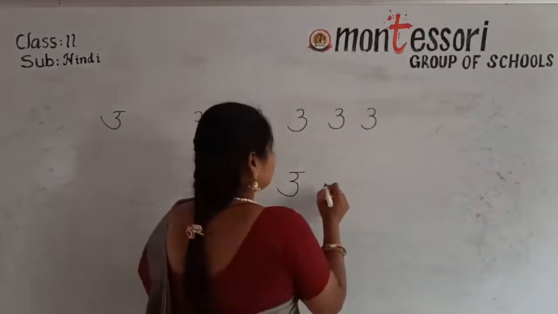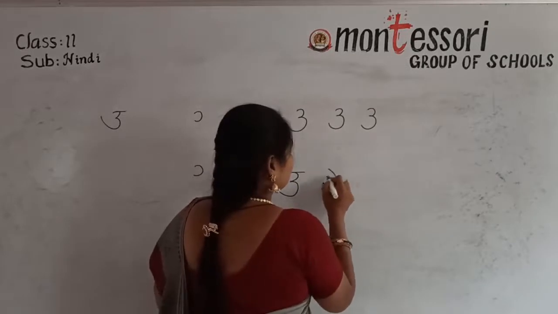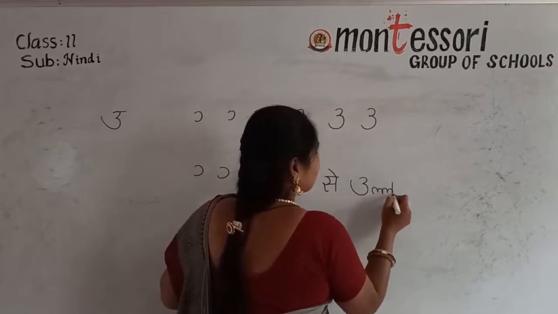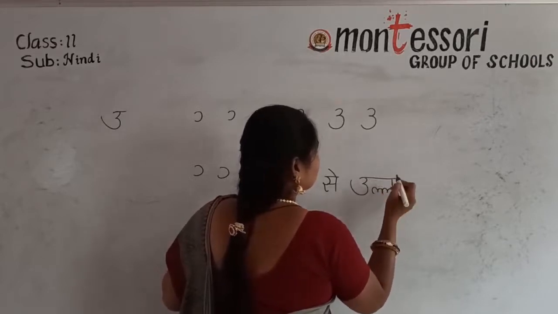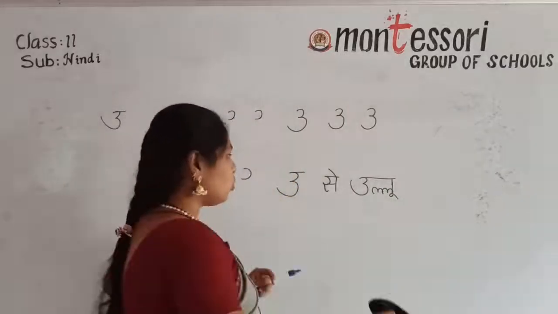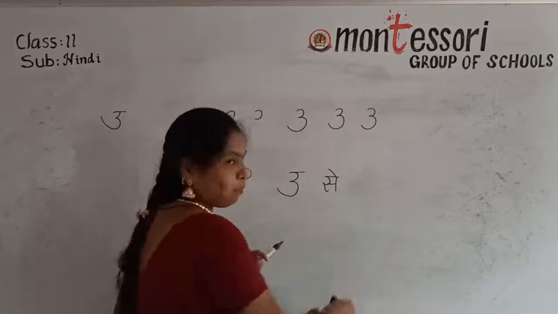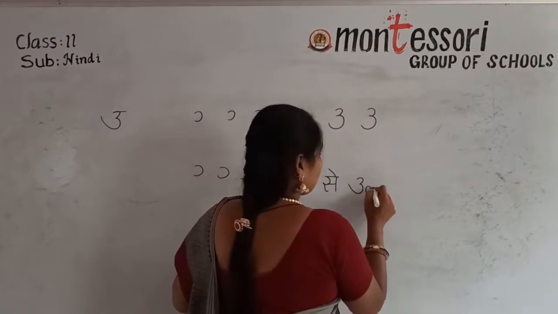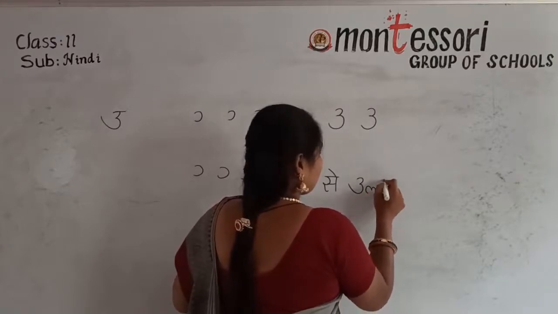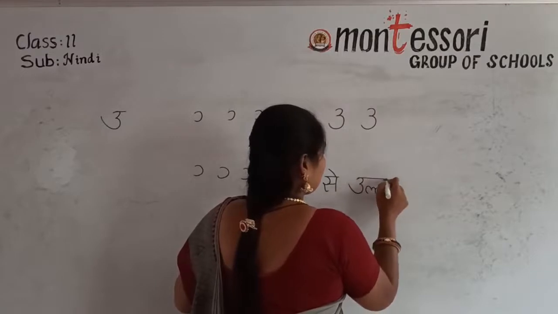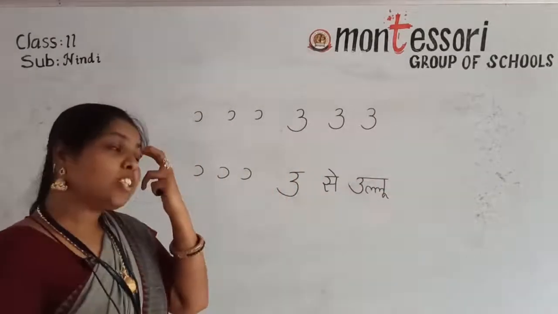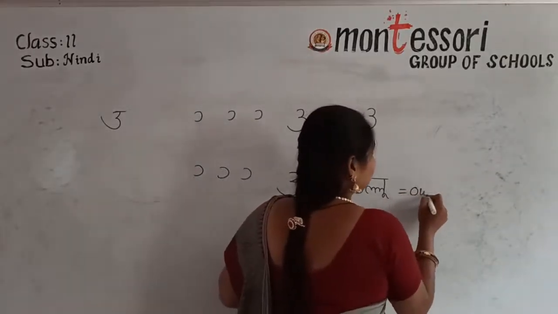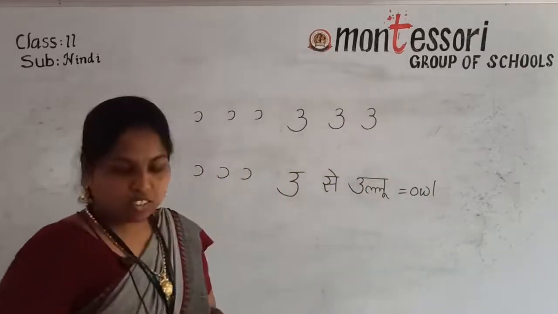Understand? Use ullu. Use ullu means owl. A bird. Owl. A bird it is. Okay.